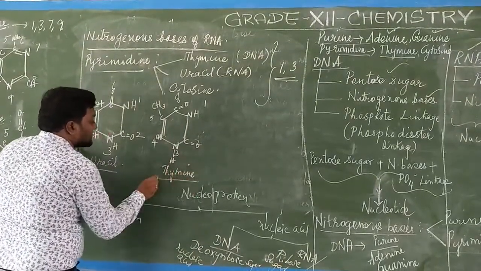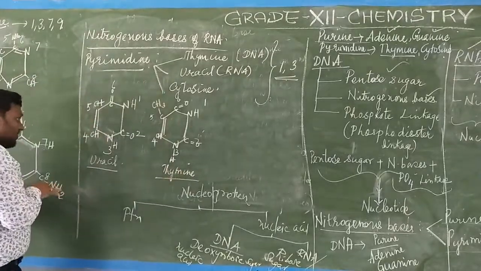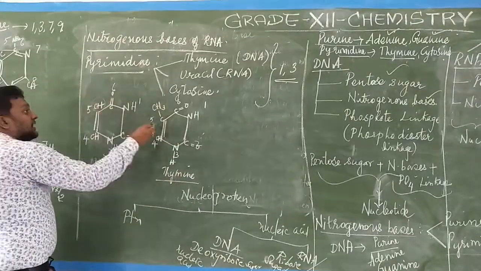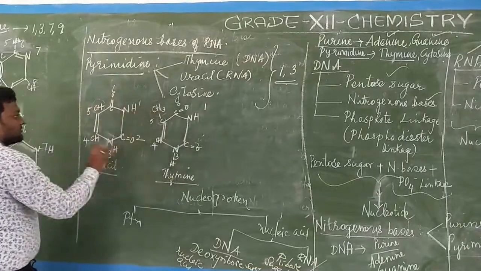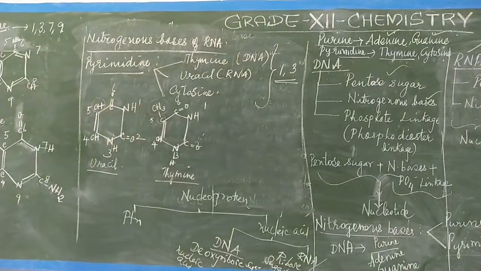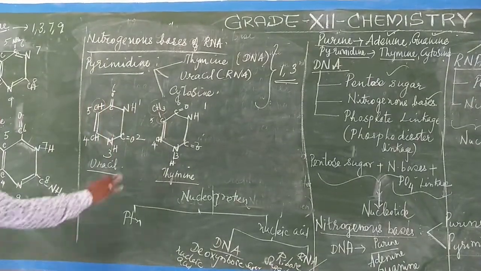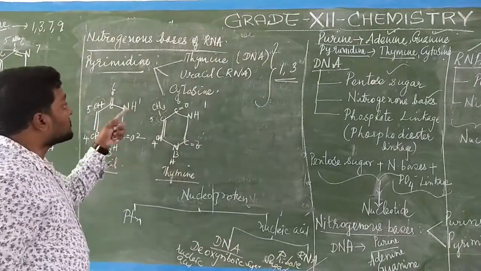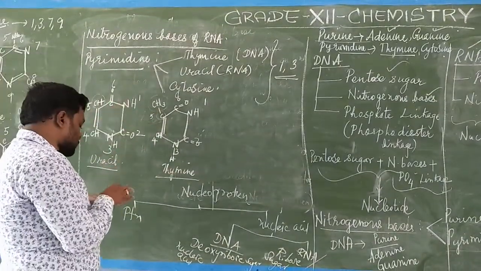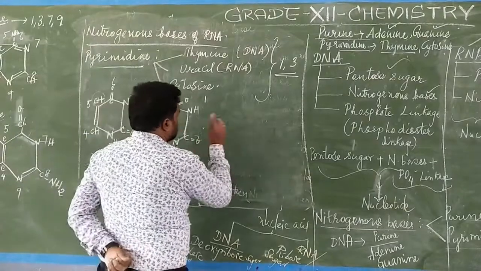Okay, what is the difference between the two? Everything is the same. Only difference is here CH, here CH3. Rest of the things are similar only. No difference, isn't it? This is for thymine. Now the last one, for cytosine I have to draw the structure. We'll see now for the cytosine.